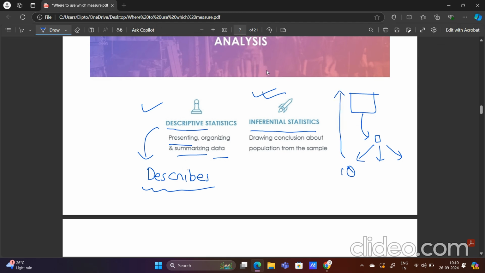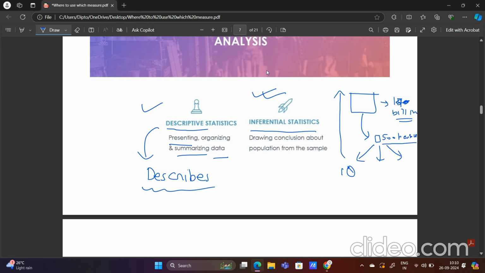Okay, so suppose this is the population of India, 1.4 billion. I have collected a sample of 5,000 people. Now their average salaries are being calculated.